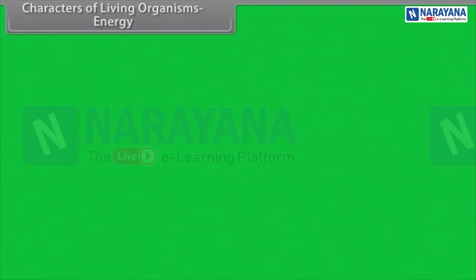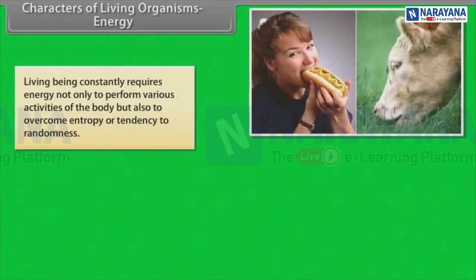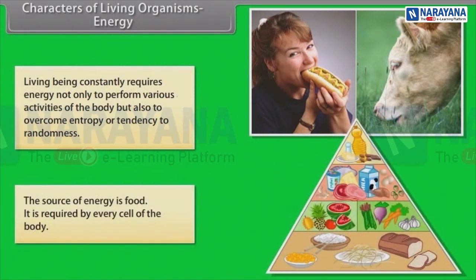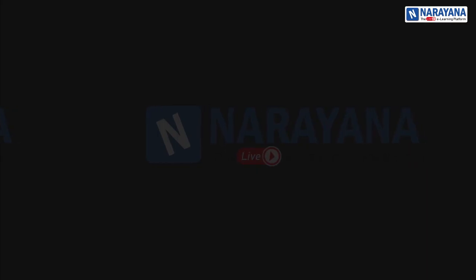Characters of living organisms. Energy. A living being constantly requires energy not only to perform various activities of the body, but also to overcome entropy, or tendency of randomness. The source of energy is food. It is required by every cell of the body.